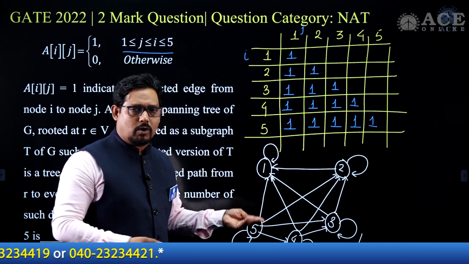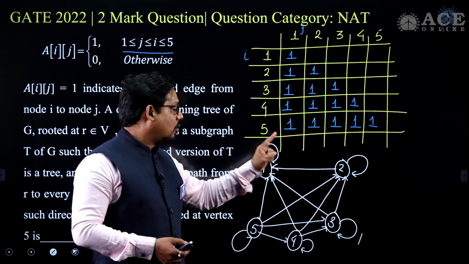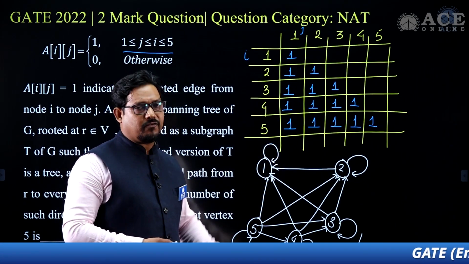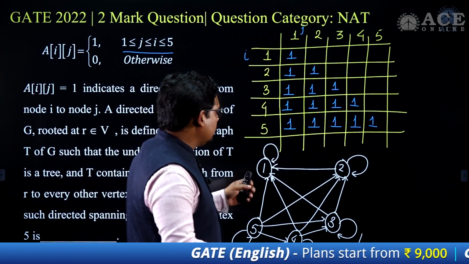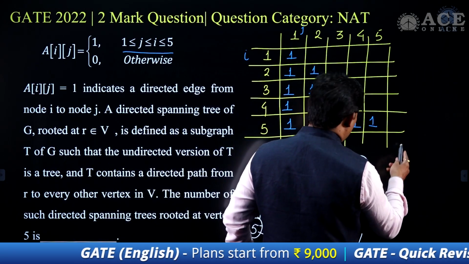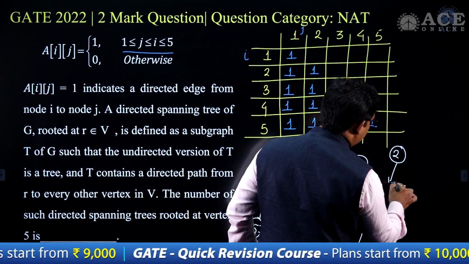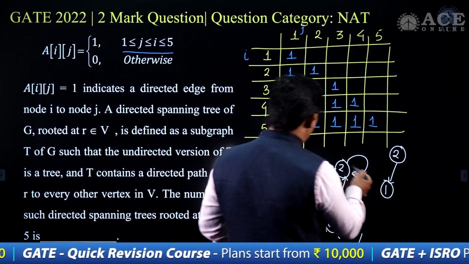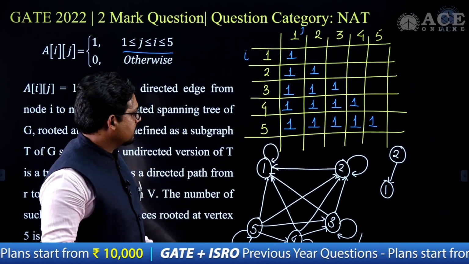Now let's see the smaller instance. If I have to find all the spanning trees originating from 2, in this case only 1 spanning tree is possible, that originates from 2 and goes to 1. Okay, 2 to 1, only a single spanning tree is possible in this case.